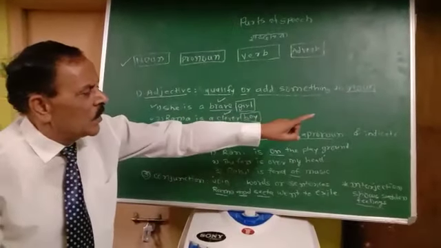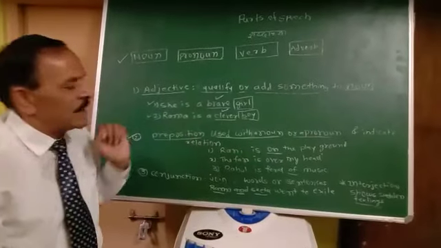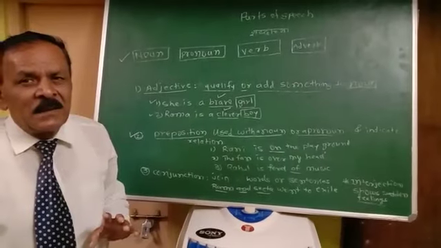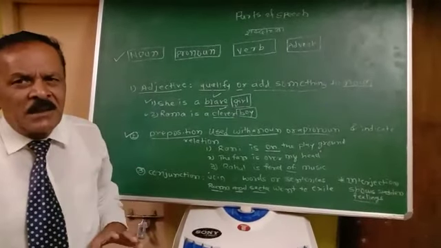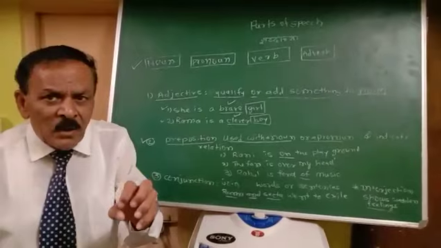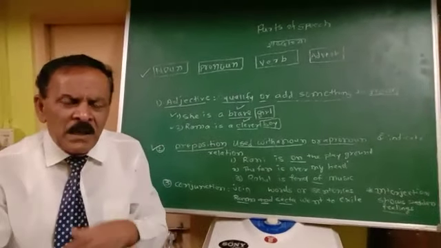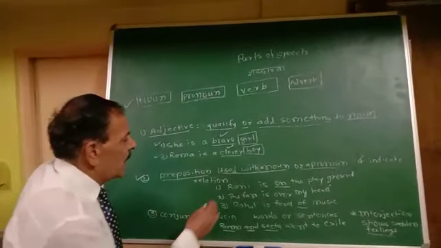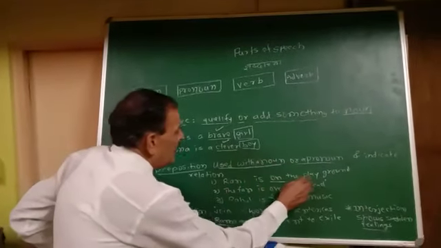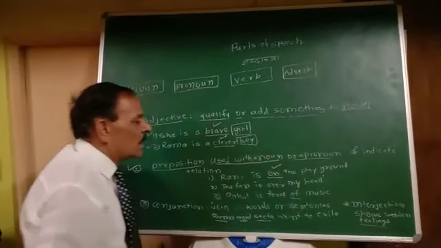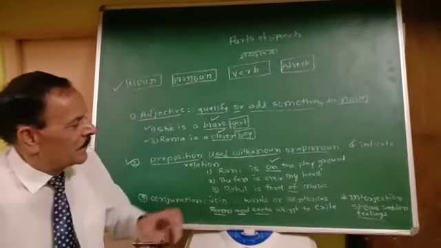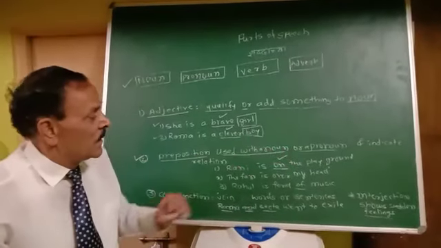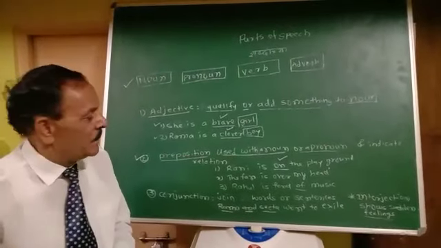Why? To indicate relation, indicate position, indicate situation, indicate location. So many words you can use for that. You see, Rani is on the playground. Where Rani is, the location of Rani is shown here, on the playground. So on is preposition here.